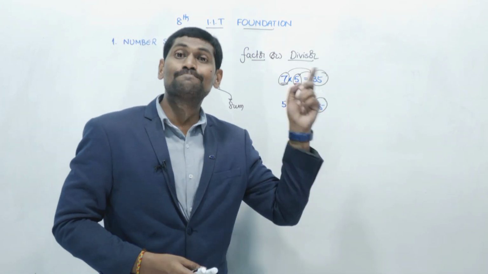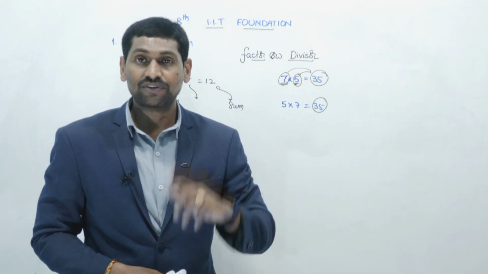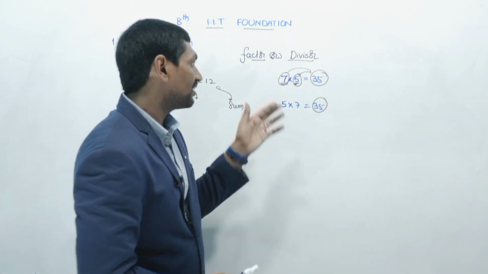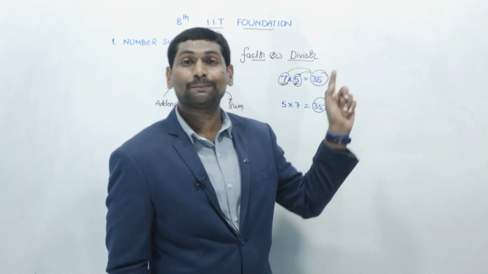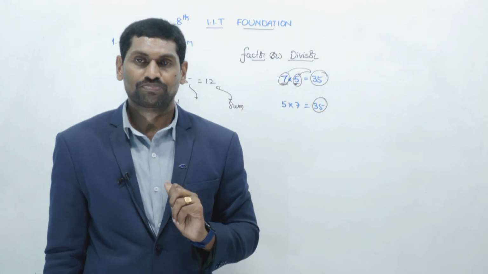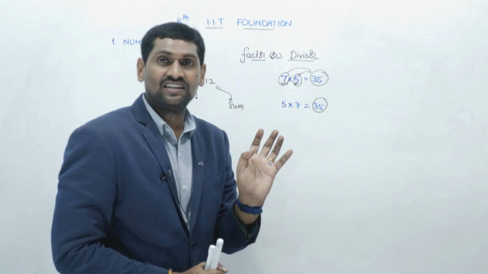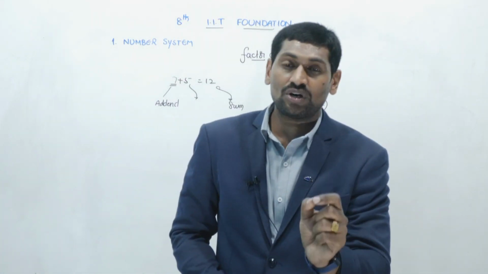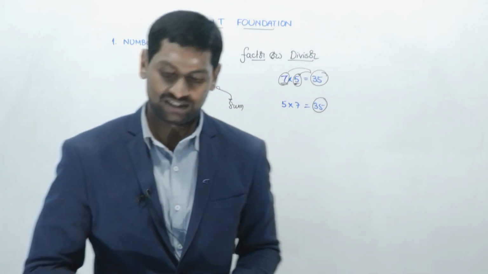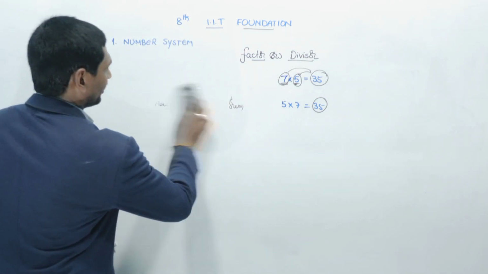And 35 is a multiple of 7, and 35 is a multiple of 5 also. That means simply when two numbers multiply each other, each of the numbers is called a factor of the product.